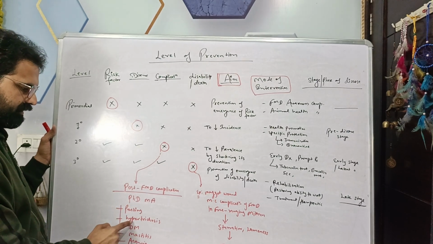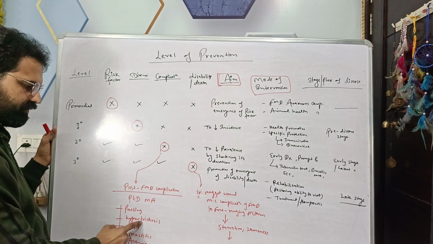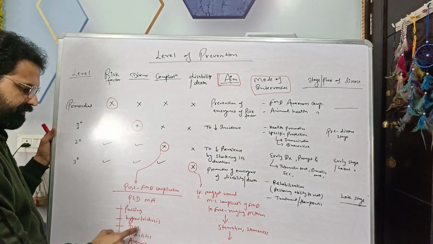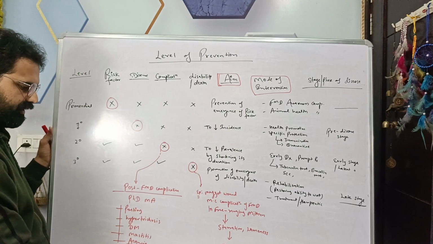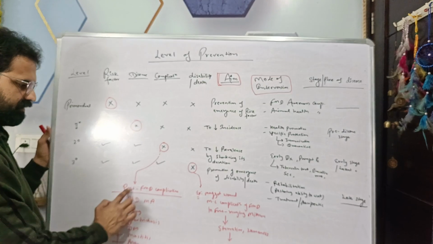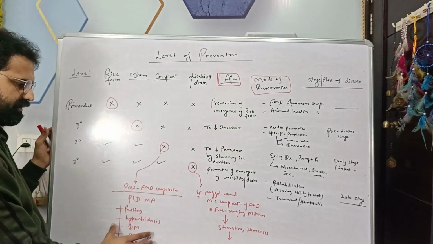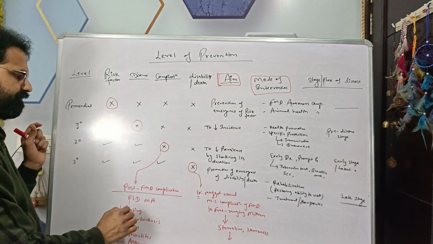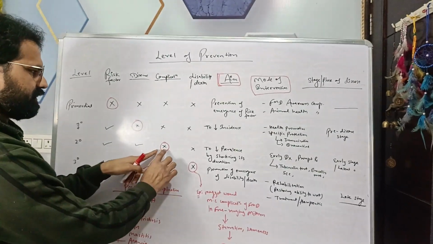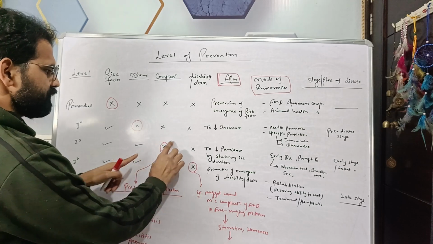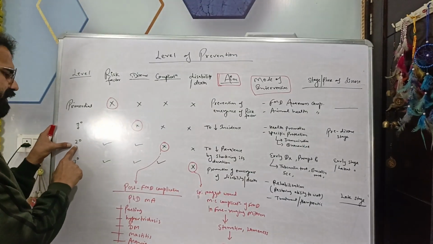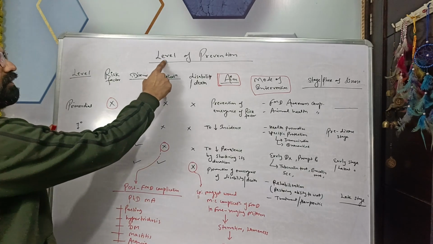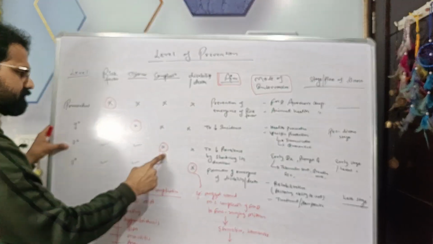Then hypertrichosis, overgrowth of hairs. Diabetes mellitus. M for mastitis, A for anemia. So these are post FMD complications, PhD, MA. To prevent the emergence of these complications, that is the aim of the secondary level of prevention.